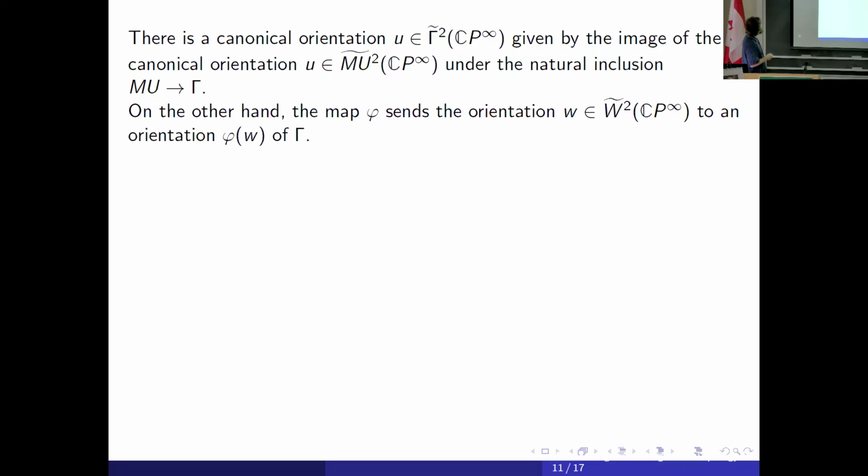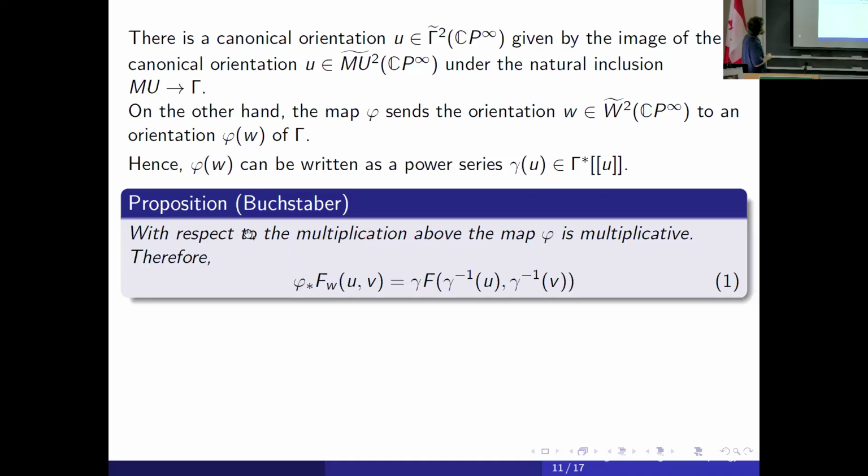On the other hand, we have phi, and if we have some complex orientation of W, then its image is also an orientation of gamma. And so we have two orientations of gamma. One of them is a power series in the other, and we have some power series, in fact of explicit form, something like 1 plus d, because it's phi. So Buchstaber's observation is that multiplication is defined in this way such that this phi is multiplicative.